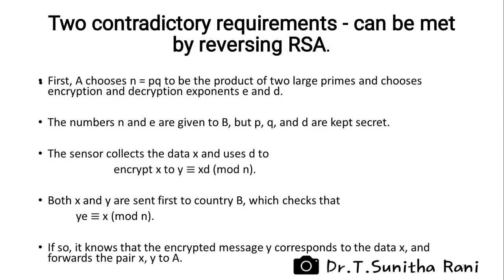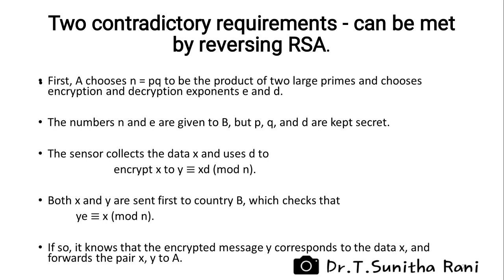These seemingly contradictory requirements can be met by reversing RSA. First, A chooses n equal to pq, the product of two large primes, and chooses encryption and decryption exponents E and D. The numbers n and E are given to B, but p, q and D are kept secret. The sensor collects the data X and uses D to encrypt X to Y congruent to X^D mod n.